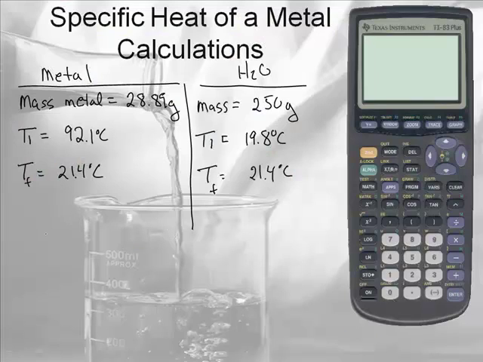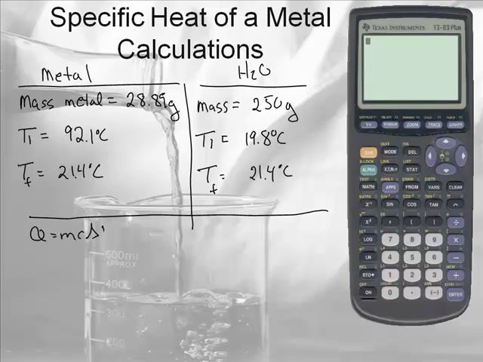Well, here's the data you collected, Mr. Sams, right on the screen. Alrighty. So what do we got? We got the metal and we got the water. We can assume that the energy lost by the metal is equal to the energy gained by the water. So we're going to use our equation, Q equals MC delta T equals Q equals MC delta T. The cool thing is the Q's are the same. So this refers to the metal, and this is the water.